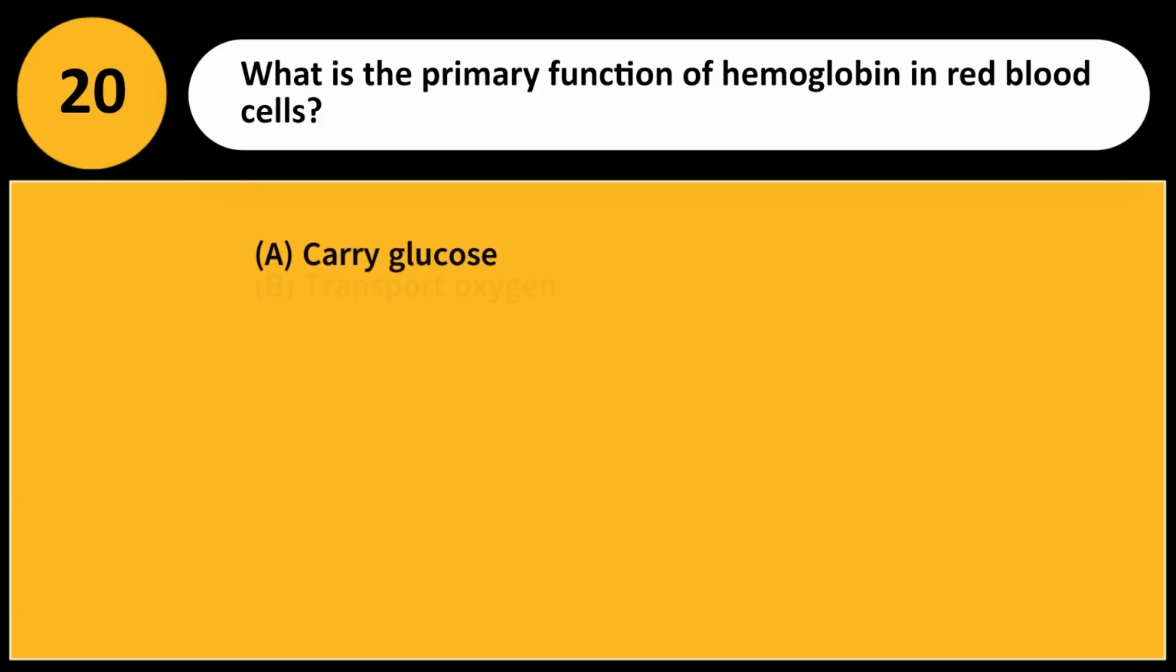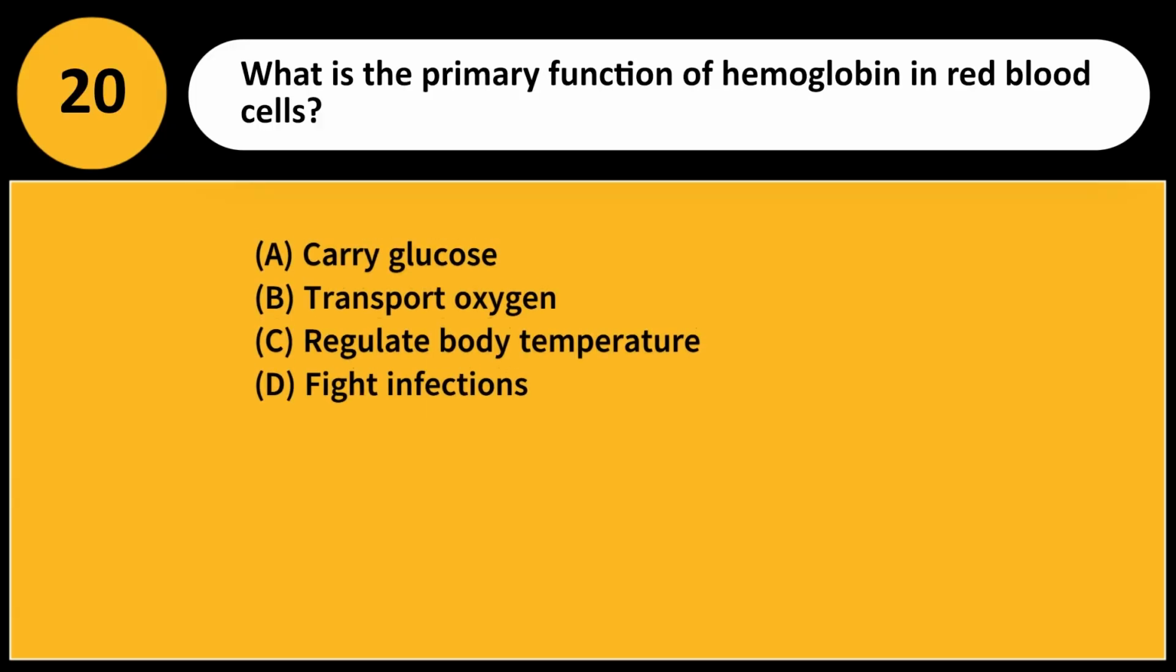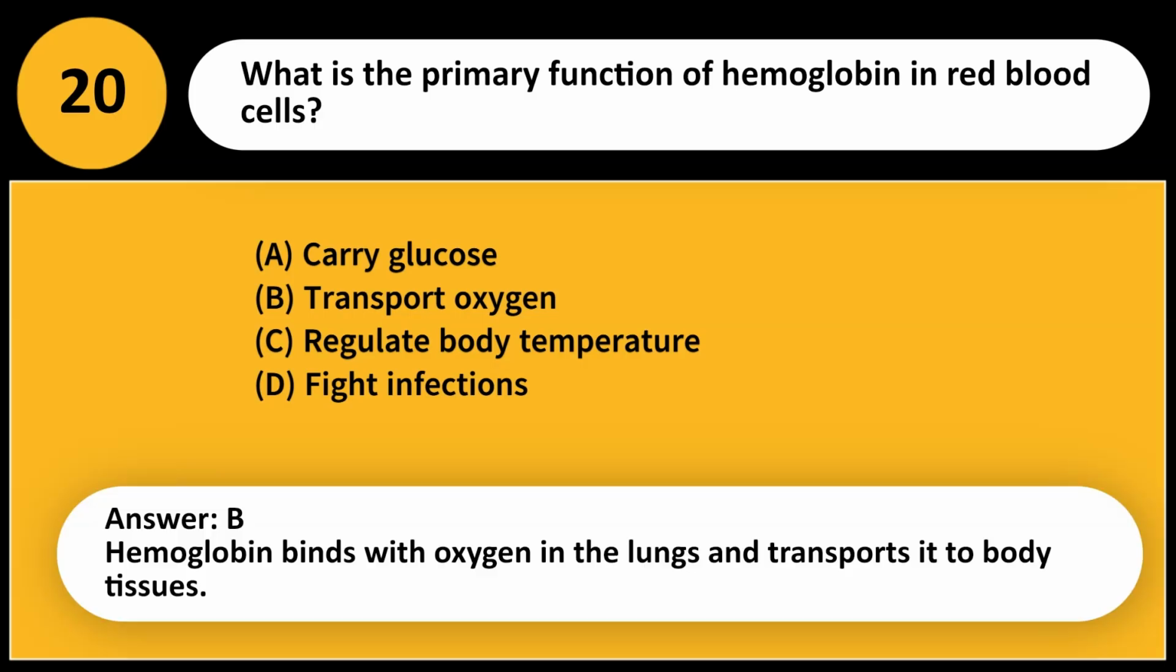What is the primary function of hemoglobin in red blood cells? A. Carry glucose. B. Transport oxygen. C. Regulate body temperature. D. Fight infections. Answer, B. Hemoglobin binds with oxygen in the lungs and transports it to body tissues.